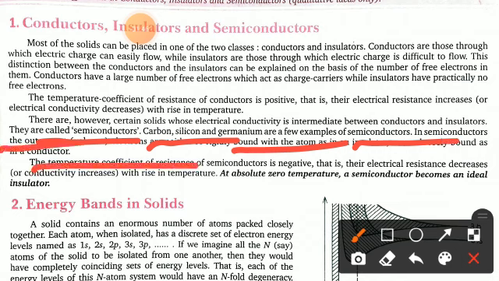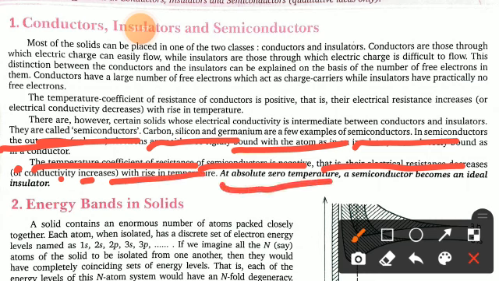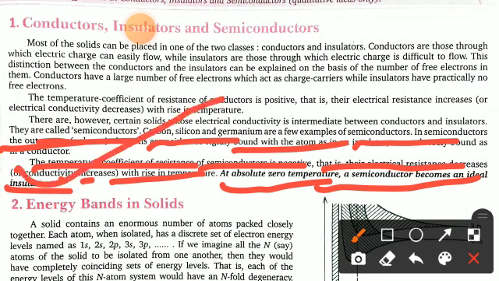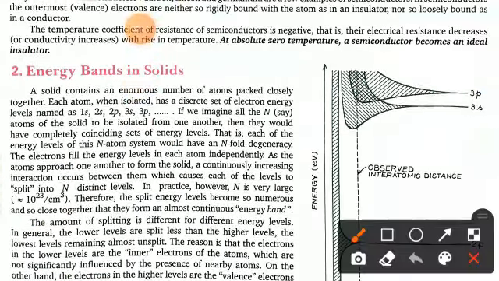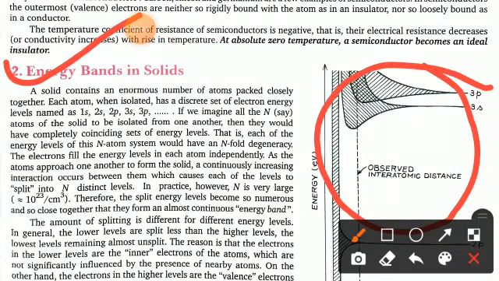The temperature coefficient of resistance of a semiconductor is always negative, that is, their electrical resistance decreases or conductivity increases with a rise in temperature. So at absolute zero temperature, a semiconductor becomes an ideal insulator. This is the most important one: at which temperature does the semiconductor start behaving like an insulator? At absolute zero. Now you can see here this is the energy band. We will discuss the energy bands. Just see this figure.